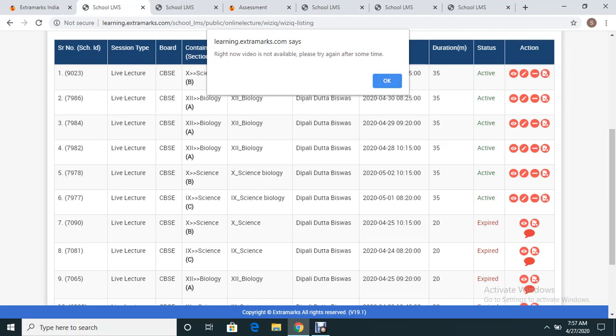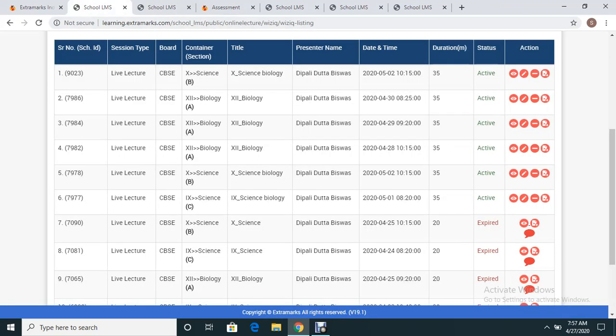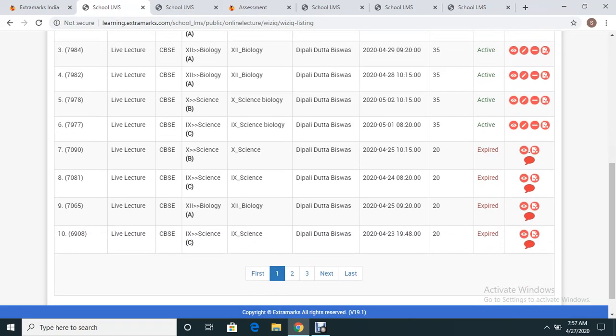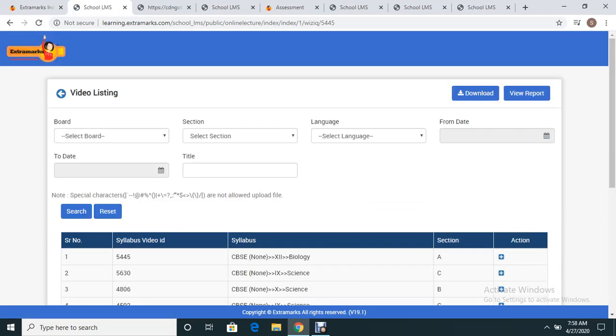For unpublishing, you have to select the video, whichever class you have done, and click a specific icon where you can publish and unpublish that lecture. Publish is by default. Whenever you are doing any lecture, it will be published by default. But if you want to unpublish it, you have to select the unpublish button and click on unpublish. I'll show you how it works.